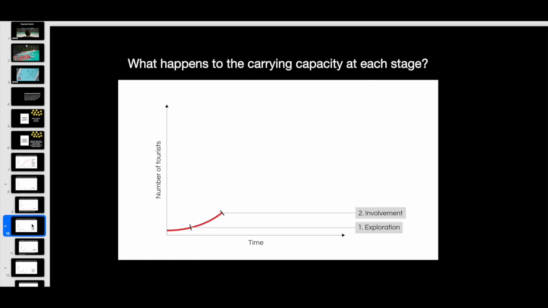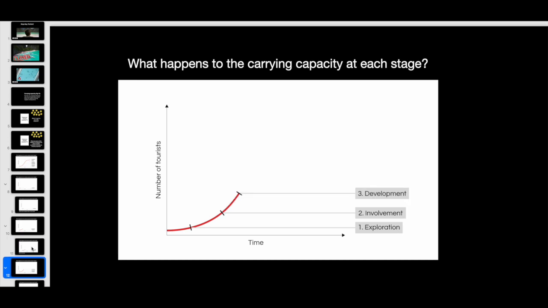Now what about the next stage, involvement? What is happening to the carrying capacity? It's still small. It may not be taking in many tourists, but as you have read, more people are providing services. So the carrying capacity can be increasing slowly because more people are building more places for tourists to stay, more services for the tourists, so it can actually hold more tourists.